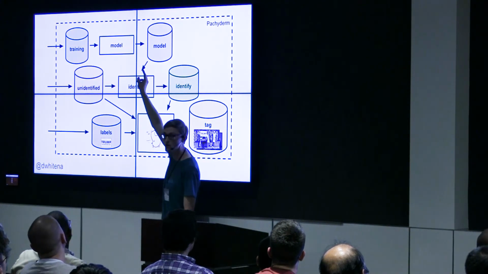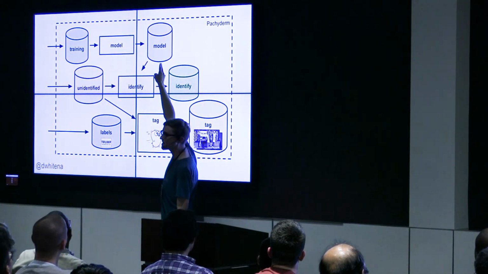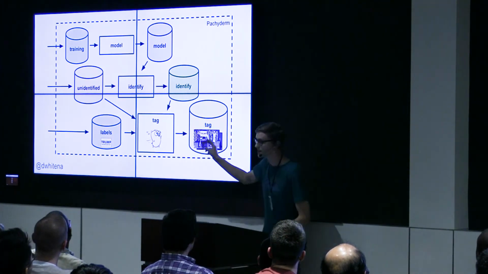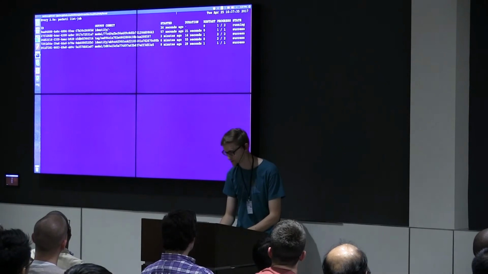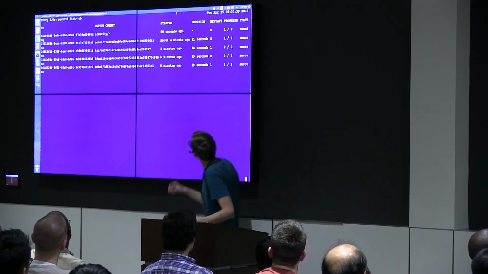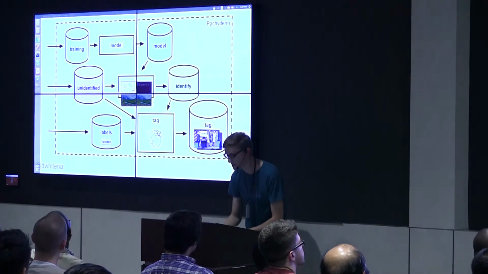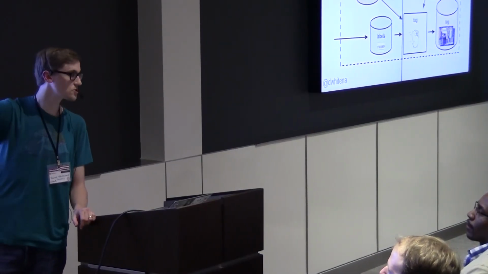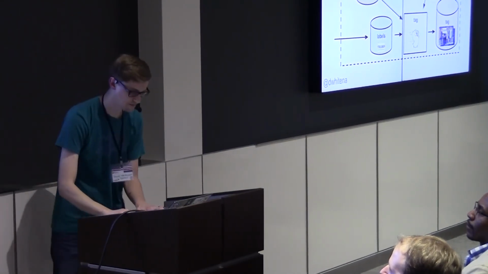And then Pachyderm says, oh, now I've got changes in my data here, which means that this repo and this repo aren't in sync with that latest change. And so what it's going to do is it's going to rerun my identify. And then, once it reruns that identify, of course, this isn't in sync, so then it's going to update this.